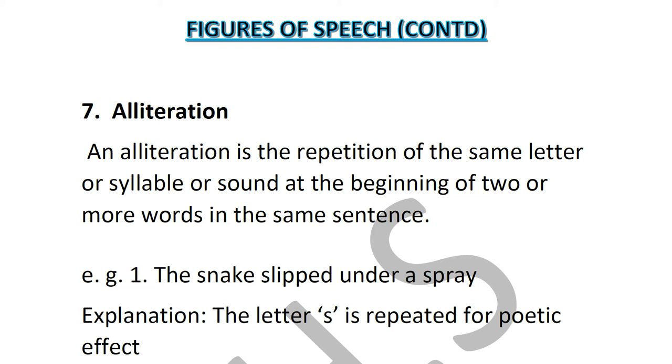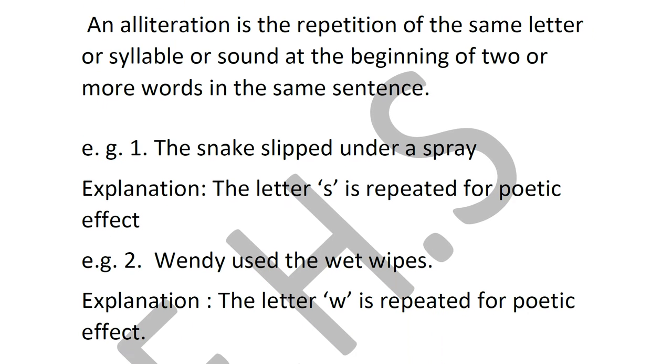So you can see the example here. The snake slipped under a spray. So here the letter S: S-N-A-K-E starting with S, S-L-I-P-P-E-D starting with S, and S-P-R-A-Y starting with S. The letter S is repeated 3 times.